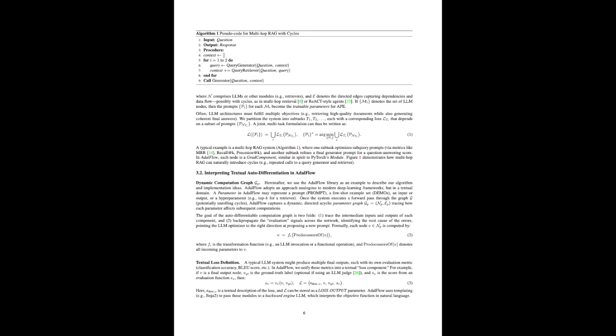Okay, so we have our workflow laid out. Where does the optimization magic happen? Well, initially, the developer would provide some basic prompts for each step. For example, for that query generation step, the prompt might be something like, given the following question, construct a search query to retrieve relevant documents. LLM-AutoDiff would then take over, analyzing how well those initial prompts are working and using textual gradients to suggest improvements. Maybe it figures out that adding an example to the query generation prompt significantly improves the accuracy of the retrieved documents.